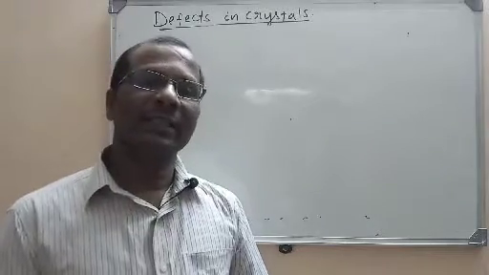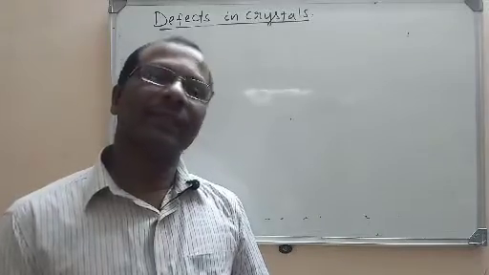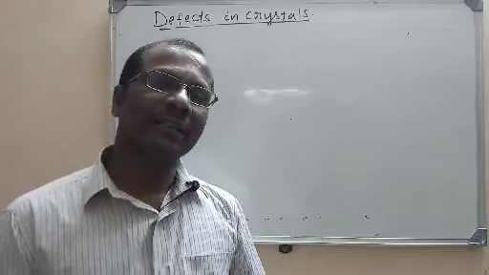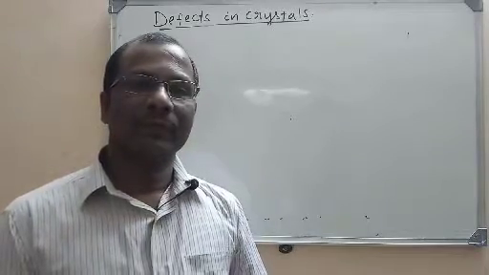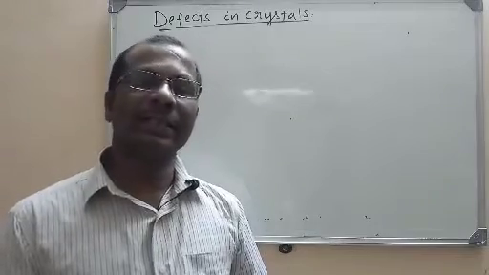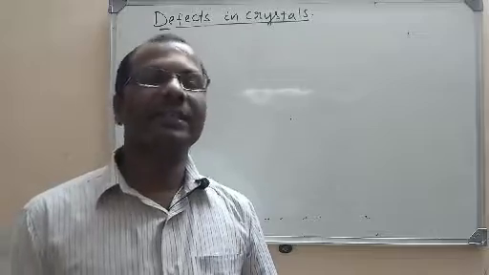If there is any deviation from the regular arrangement, then it is called a defective crystal. So, any irregularity from the ideal arrangement of the particles is called a crystal defect.